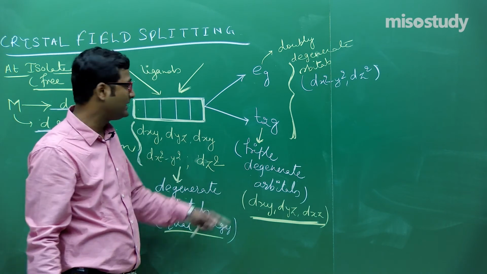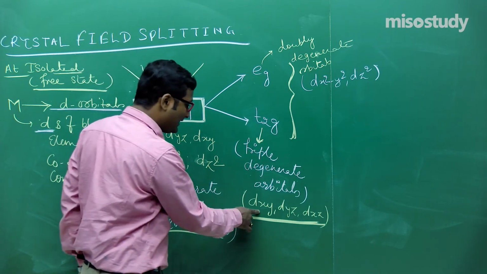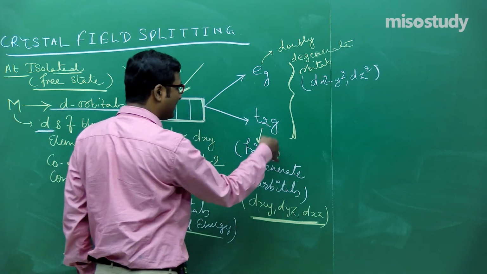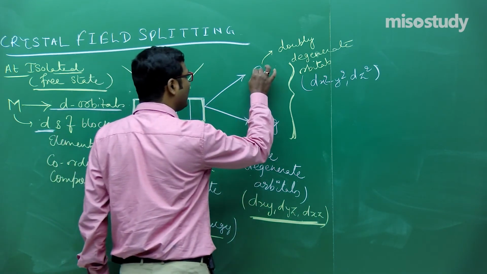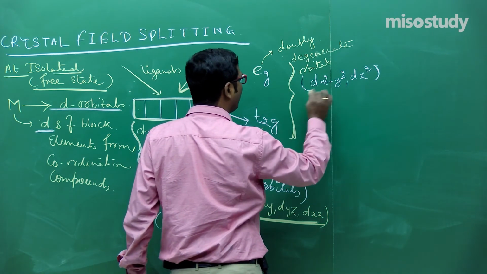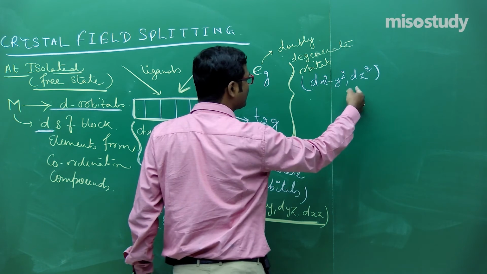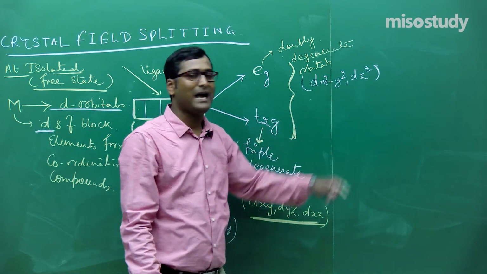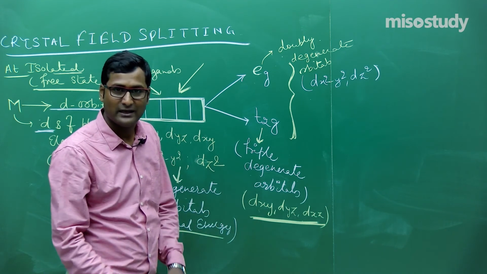The first one is T2g, which contains dxy, dyz and dxz, that is triply degenerate orbitals. And the second one is Eg, doubly degenerate orbitals, which contain dx square minus y square and dz square. Is it clear to you, friend?